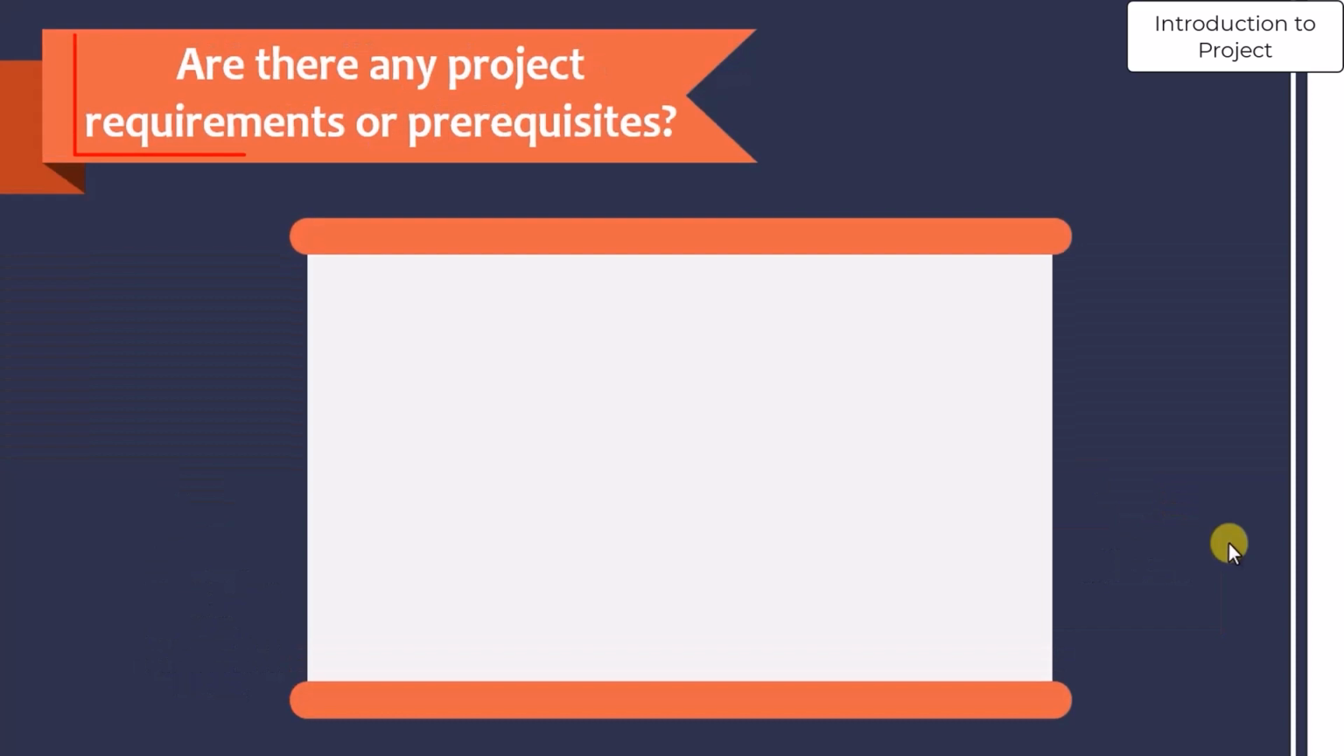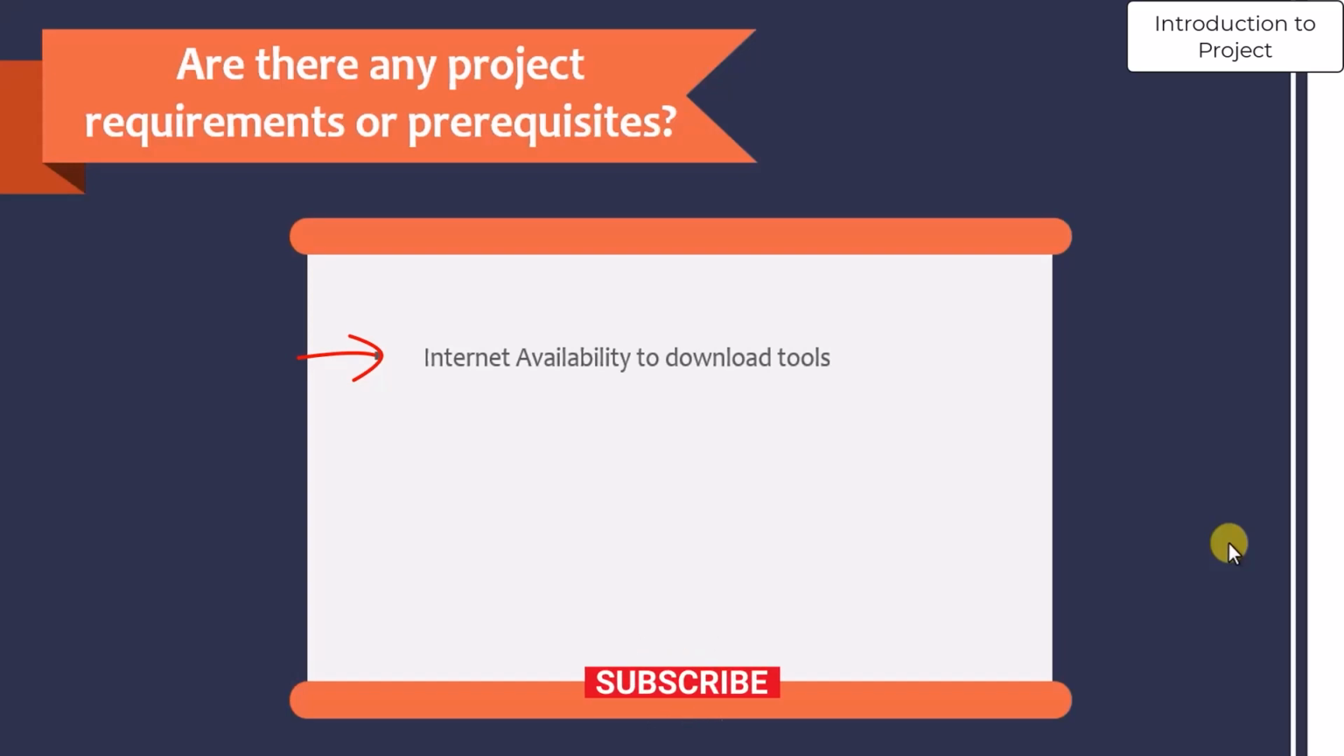Now, what are the prerequisites for this course? The prerequisites for this course are internet availability, because we are going to download different softwares, different tools for this chatbot, so you should have a good internet connectivity. And another thing is, we need all the tools like Anaconda distributions and NLTK. So if you have this tool, it's good, and if you don't have this tool, you can download it from the sources which I'll mention in the project.